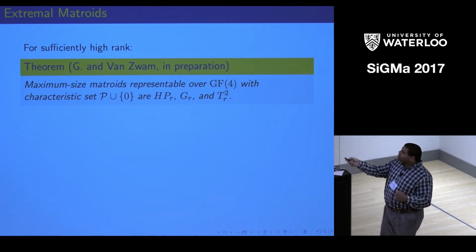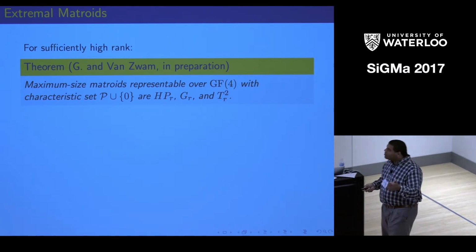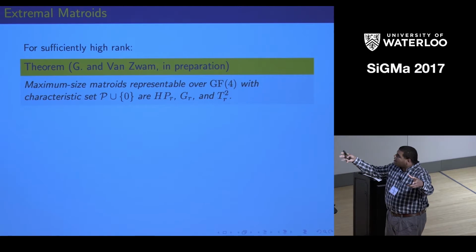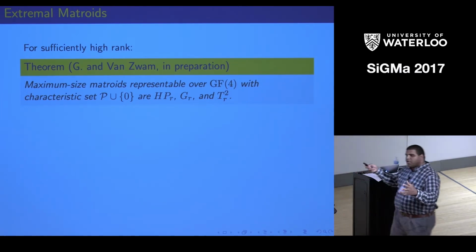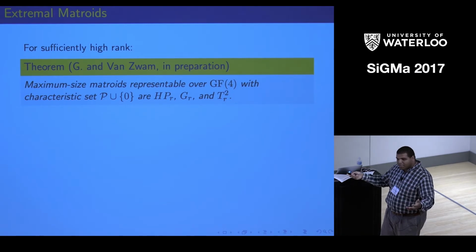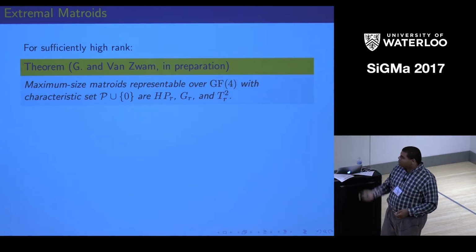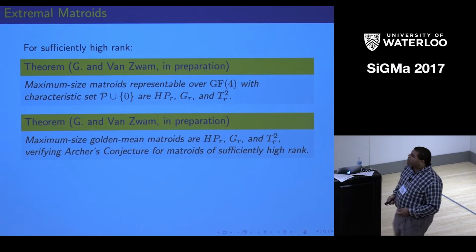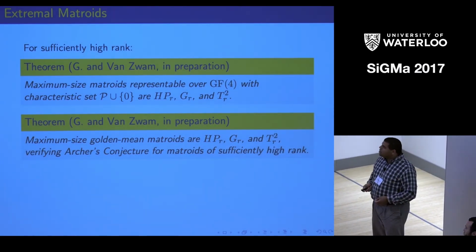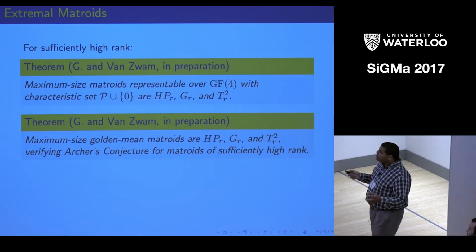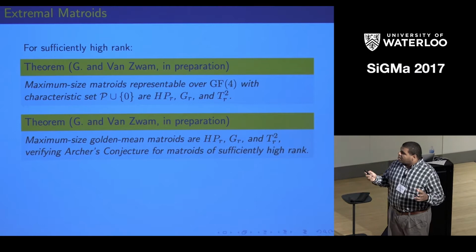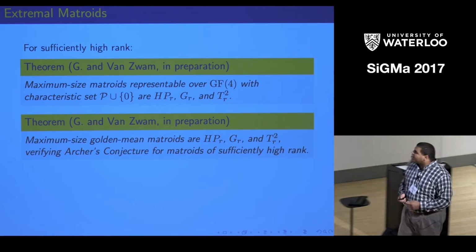Okay, so we know that these three families are indeed golden mean matroids, and we know that the class of golden mean matroids is contained in this class here of GF4 representable matroids with characteristic set P union 0. That means that this proves Archer's conjecture for matroids of sufficiently high rank. So the maximum size golden mean matroids are those three families, verifying Archer's conjecture for matroids of sufficiently high rank.